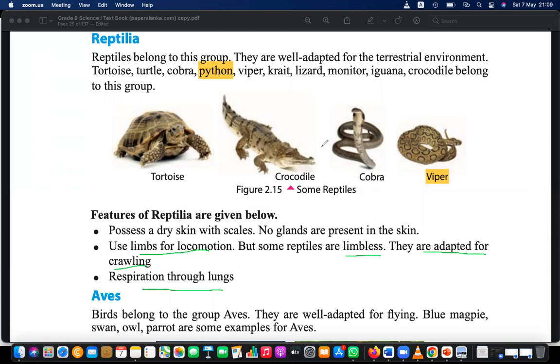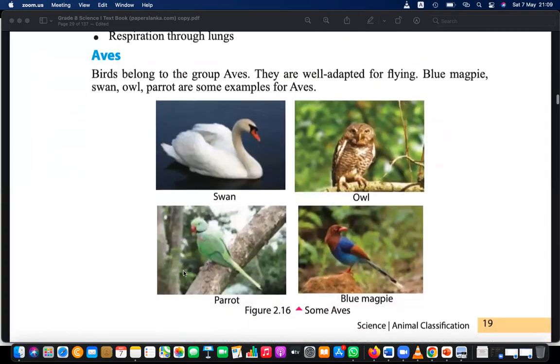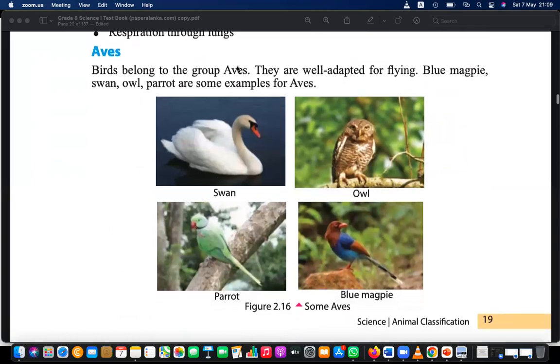Okay, let's move to the next subcategory, the fourth one, that is aves. It is also very easy to recognize because they have unique features, so they can fly. But there are some birds who cannot fly, right? There is a movie also about birds that cannot fly. Anyway, they are adapted for flying, that is wings, right? They have basically 2